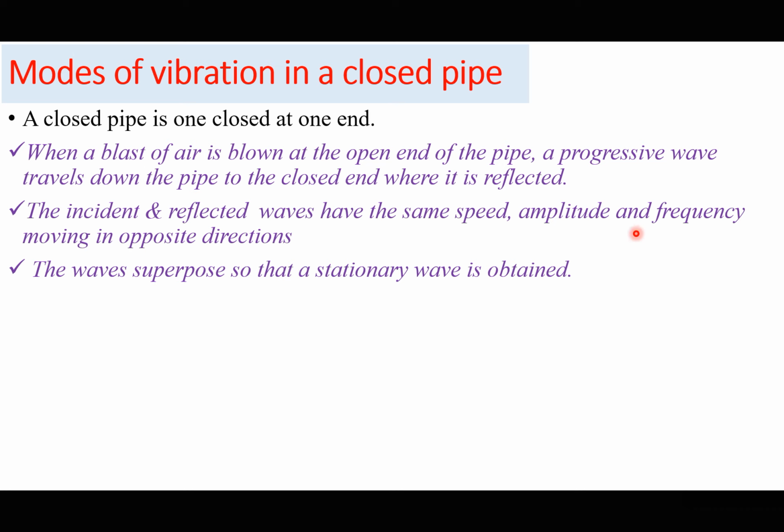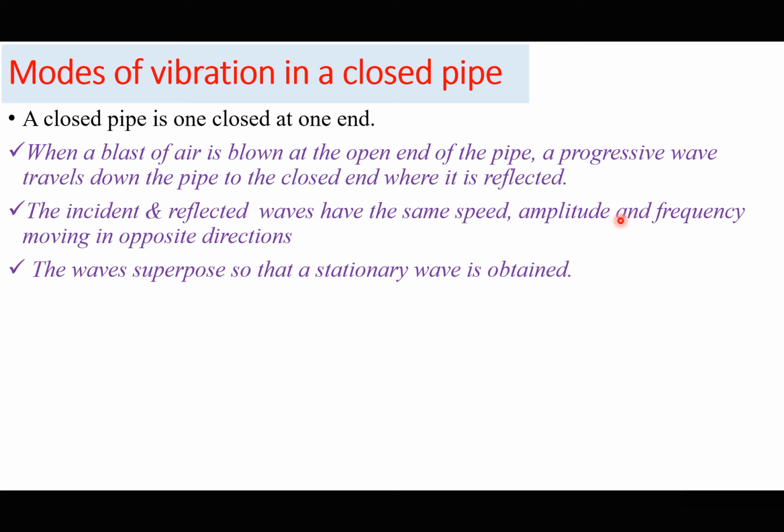Every time I'm explaining how a stationary wave is formed, I'm talking about the incident and the reflected wave, having the same speed, amplitude and frequency. In other words, they are of the same kind. However, they are moving in opposite directions, and they must be superposing. They must be meeting at a point.